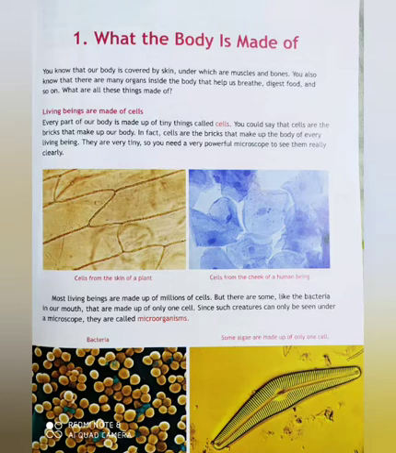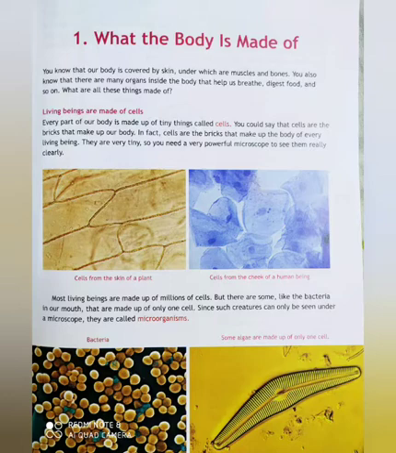We are made up of millions of cells, but there are some, like the bacteria in our mouth, that are made up of only one cell. You can underline this line, children. The bacteria in our mouth is an example. It is made up of only one cell, and we call these single-cell organisms unicellular organisms.